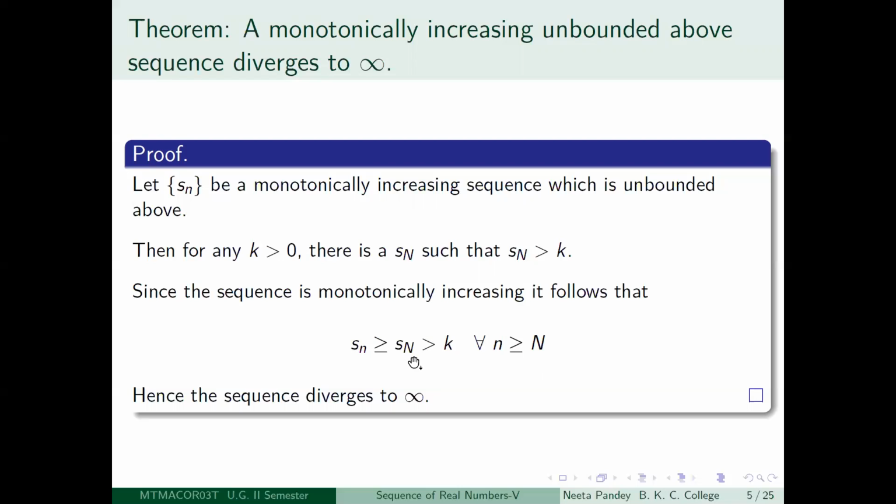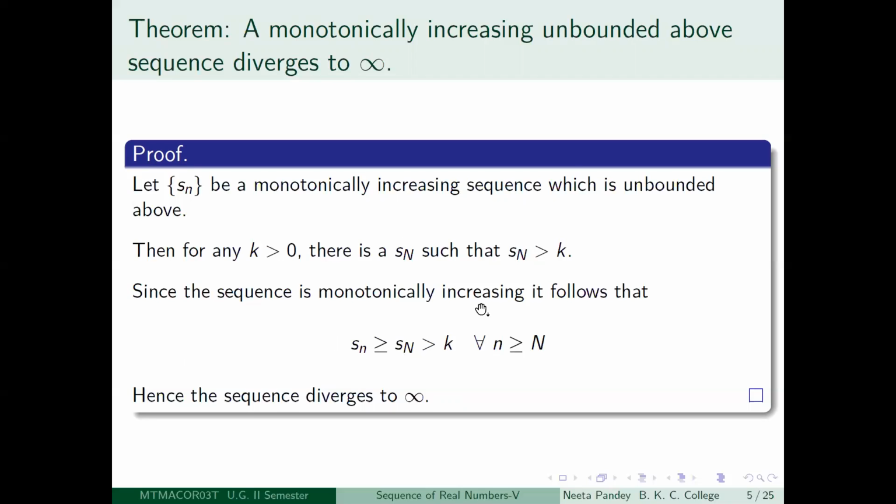Is this okay? Since it is a monotonically increasing sequence, S capital N plus 1 is greater than or equal to S capital N. S capital N plus 2 is greater than or equal to S capital N plus 1, and hence greater than or equal to S capital N. S capital N plus 3 is greater than or equal to S capital N plus 2, and hence greater than or equal to S capital N. So actually for every little n greater than or equal to capital N, S little n is greater than or equal to S capital N. This is because the sequence is monotonically increasing.